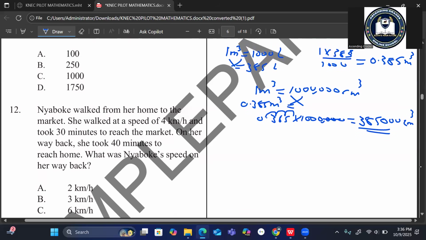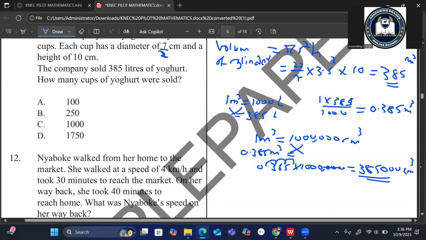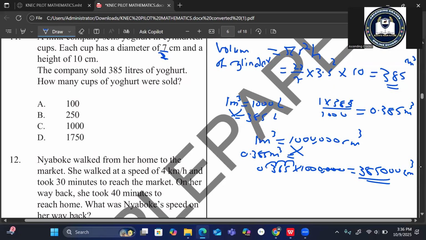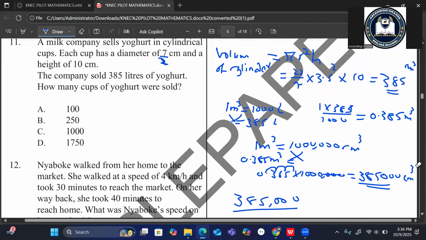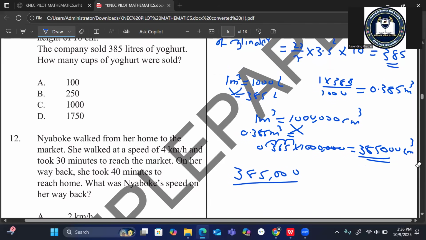Now we have the volume in centimeter cubic, and we have also the volume of one cup in centimeter cubic. So for you to get the number of cups, you get the total volume they sold divided by the volume of 1 cup. 385,000 divided by 385, the volume of 1 cup.